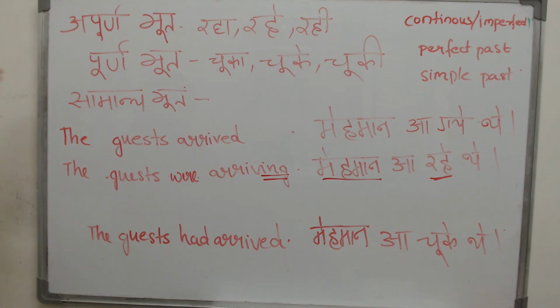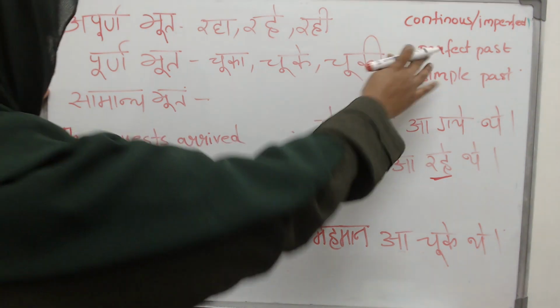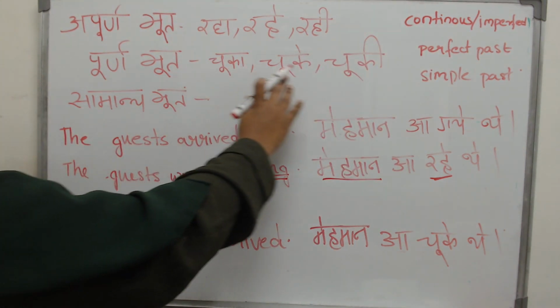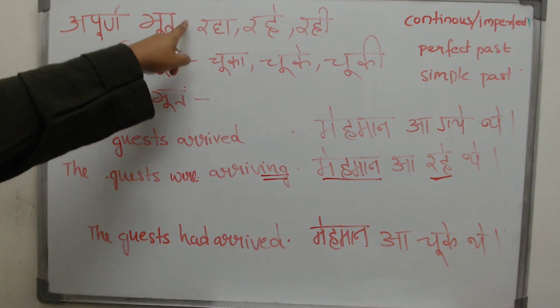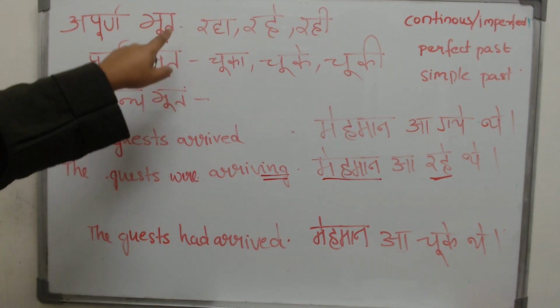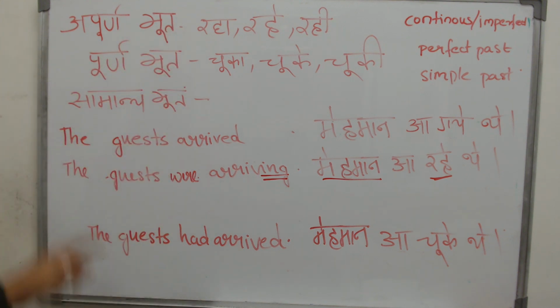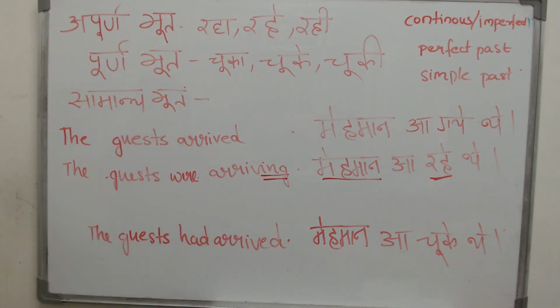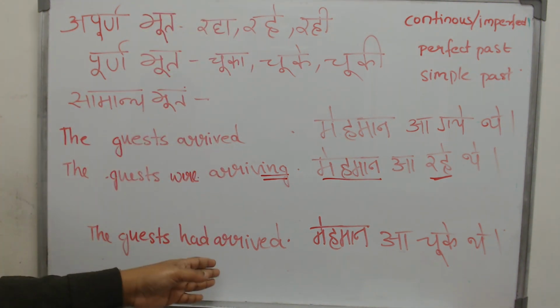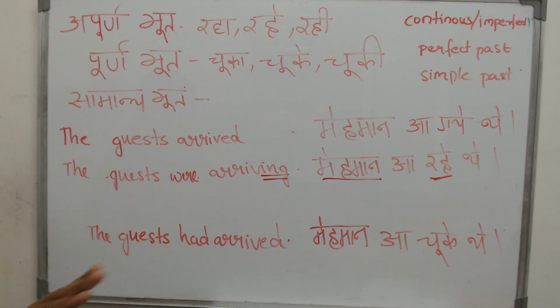Then, what was the last thing we learned? Perfect, purna. It is finished. It is perfect now. How do you know that? Chuka, chuke, chuki form. And the rest of everything in the sentence is same for purna and apurna. Vah ga raha tha, vah ga chuki thi. Everything else will be same except for this form will change. Now you can just write it like this. The guest had arrived. It's perfectly fine. The sky is not going to fall down.